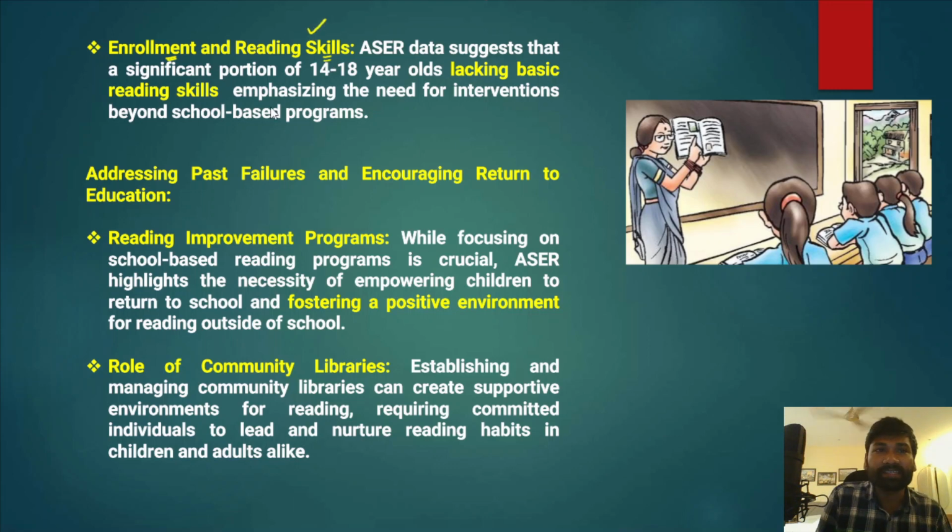ASER data has suggested that a significant portion of 14 to 18 year old students are lacking basic reading skills, and that emphasizes the need for interventions beyond the school-based programs. We must not emphasize school-based programs only; there is a need to go beyond them. When we think out of the box, we can do something in providing basic reading skills to children.